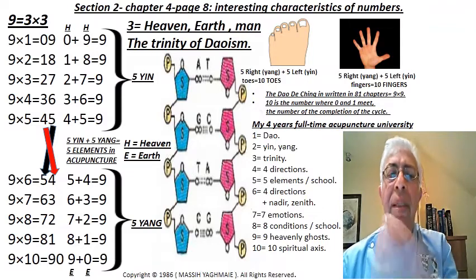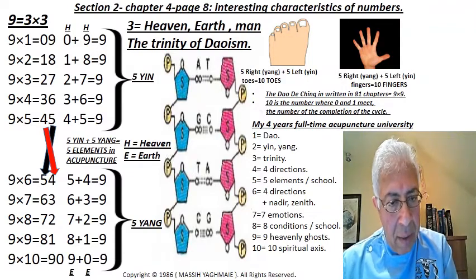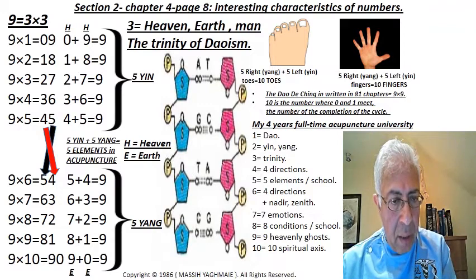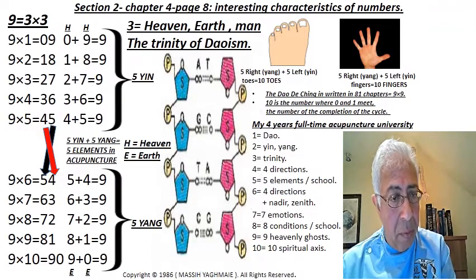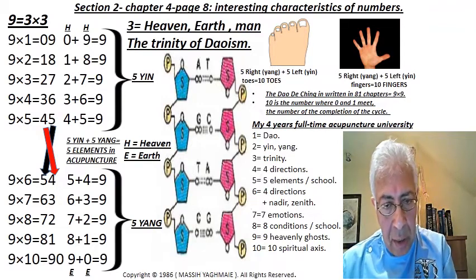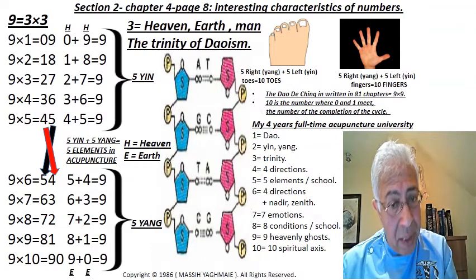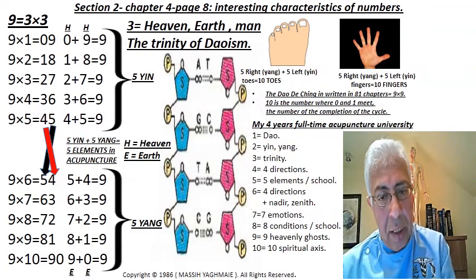There is a reason behind it. 9 times 7 is 63. 6 plus 3 is 9. 9 times 8 is 72. 7 plus 2 is 9. 9 times 9 is 81. 8 plus 1 is 9. 9 times 10 is 90. 9 plus 0 is 9.